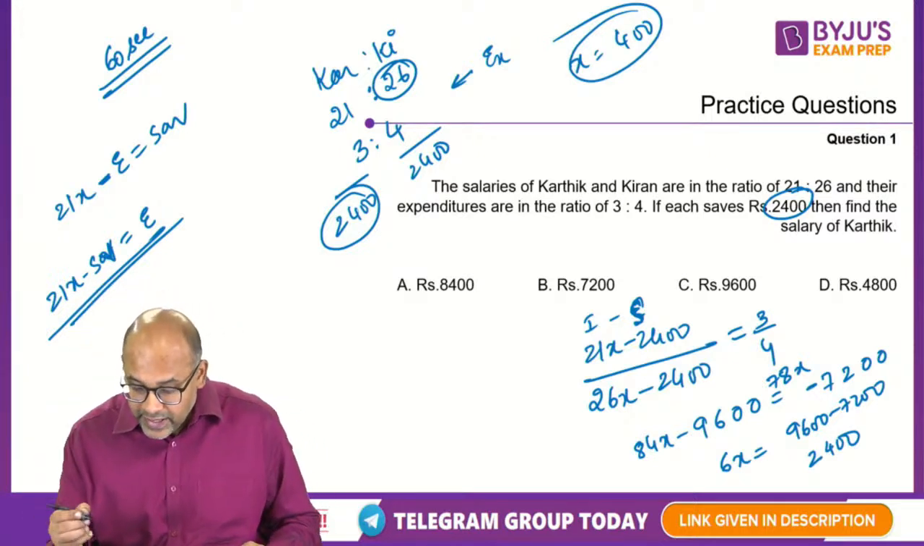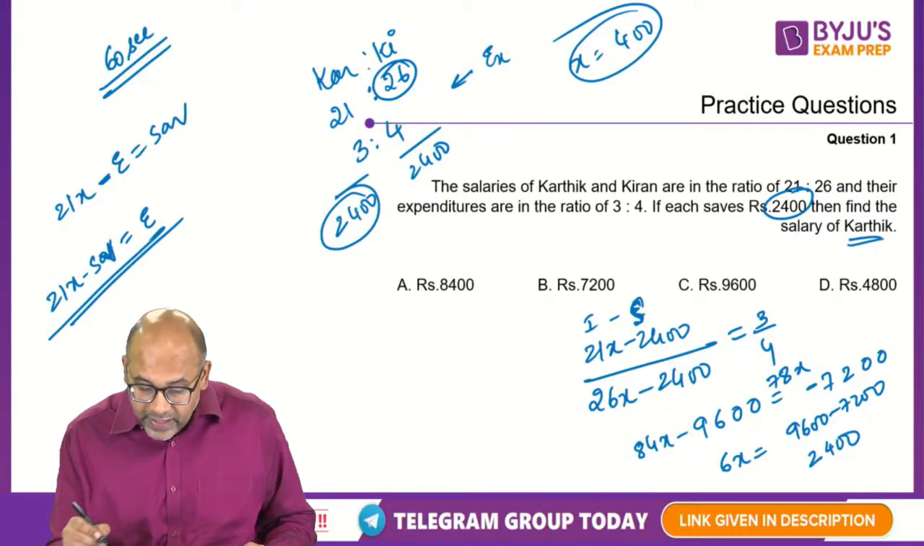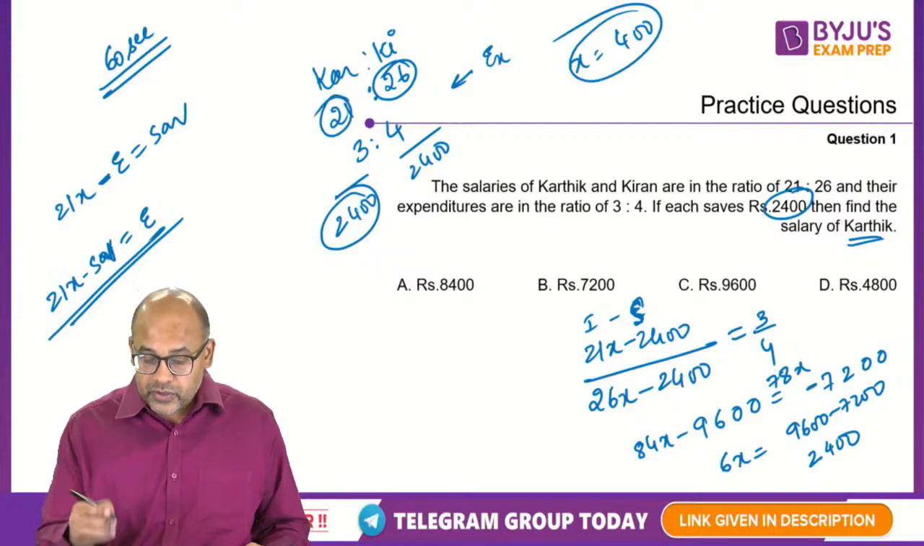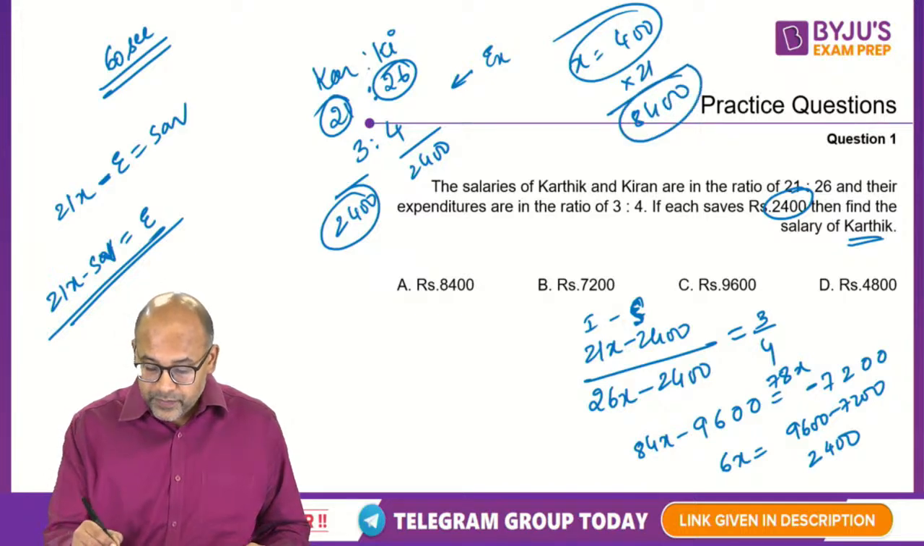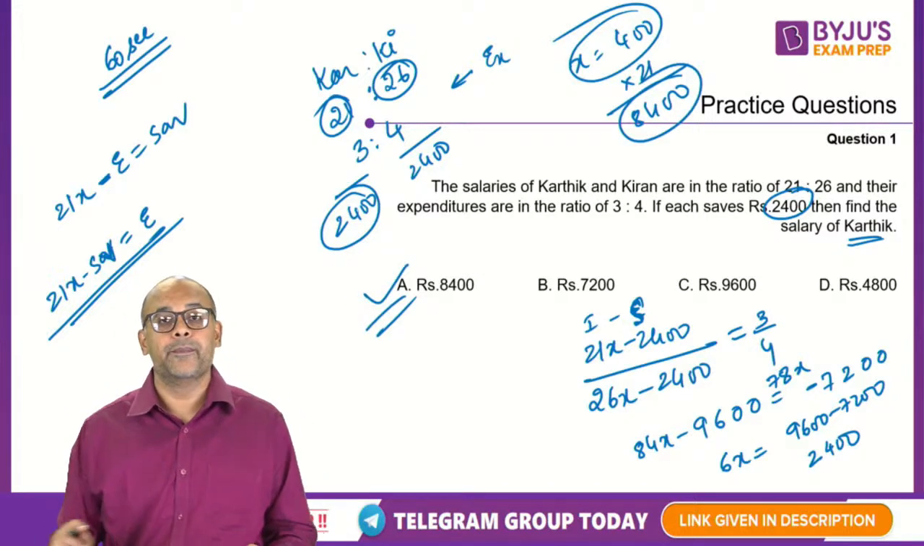So what they're asking now is find the salary of Karthik. Karthik is 21x. So 400 into 21 is what I want, which is 8400. So that is going to be option A.